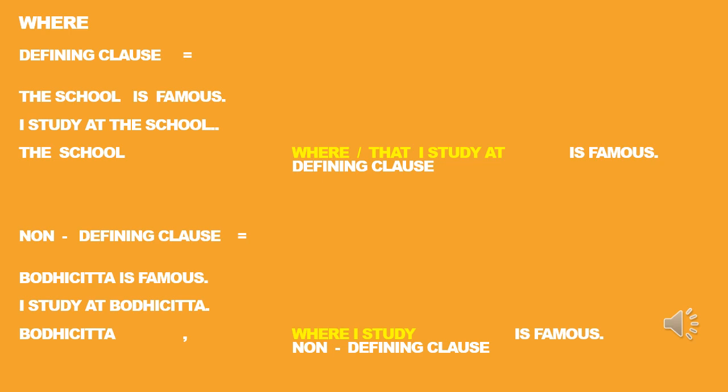If the clause is not important, non-defining, we need the comma, like "Bodhicitta, where I study." This is an unimportant clause, or non-defining clause. That's why we put a comma. But "the school where or that I study," this clause is very defining and very important. That's why we don't put a comma here.